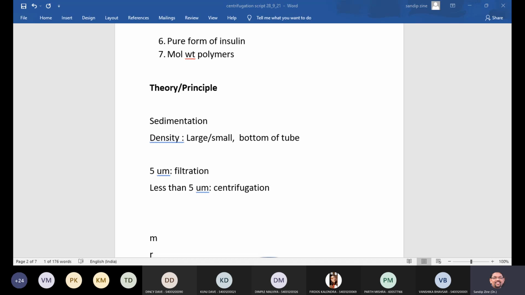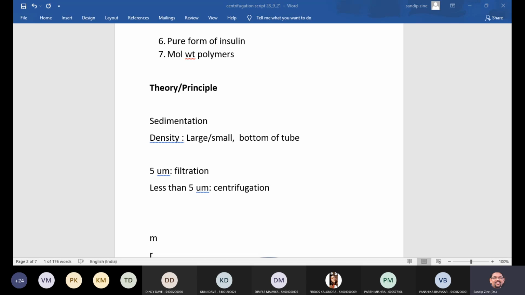So you can imagine in a test tube, if we are taking any kind of suspension, what will happen? The heavy particles will easily settle down, whereas the less heavy or lighter particles will remain towards the edges or at the top of the liquid portion.